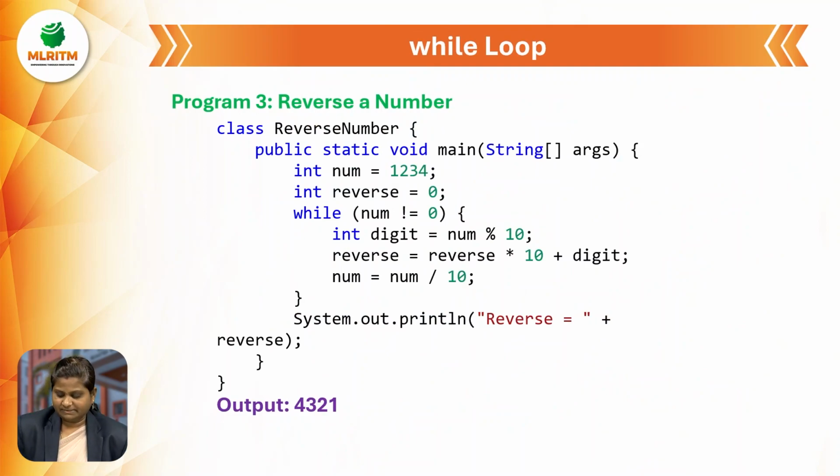Reverse of a number, what does it mean? For example, if I am given 1, 2, 3, 4, what do we have to get? 4, 3, 2, 1. Here also I took 1, 2, 3, 4. Initially I need to